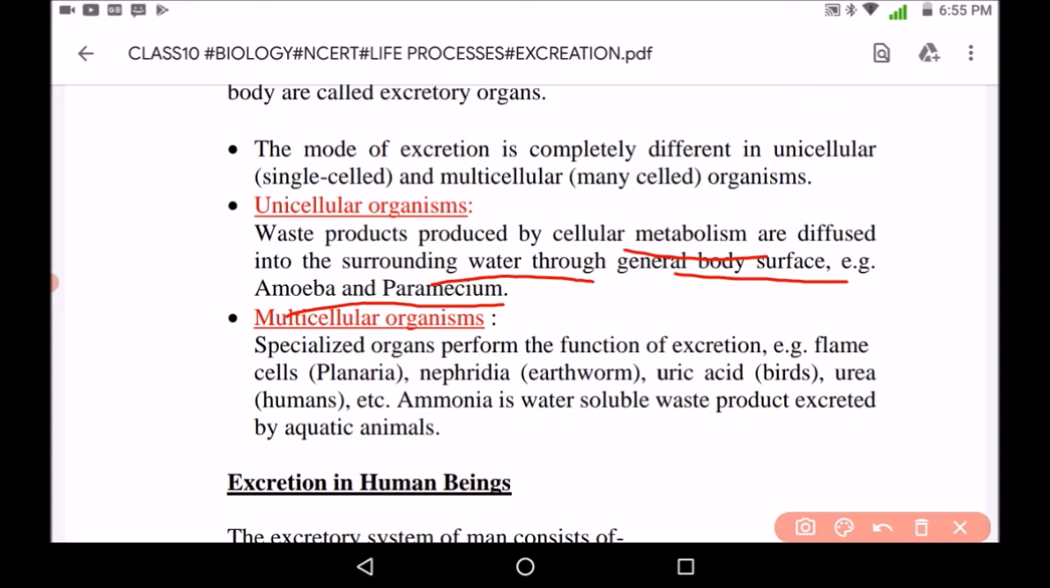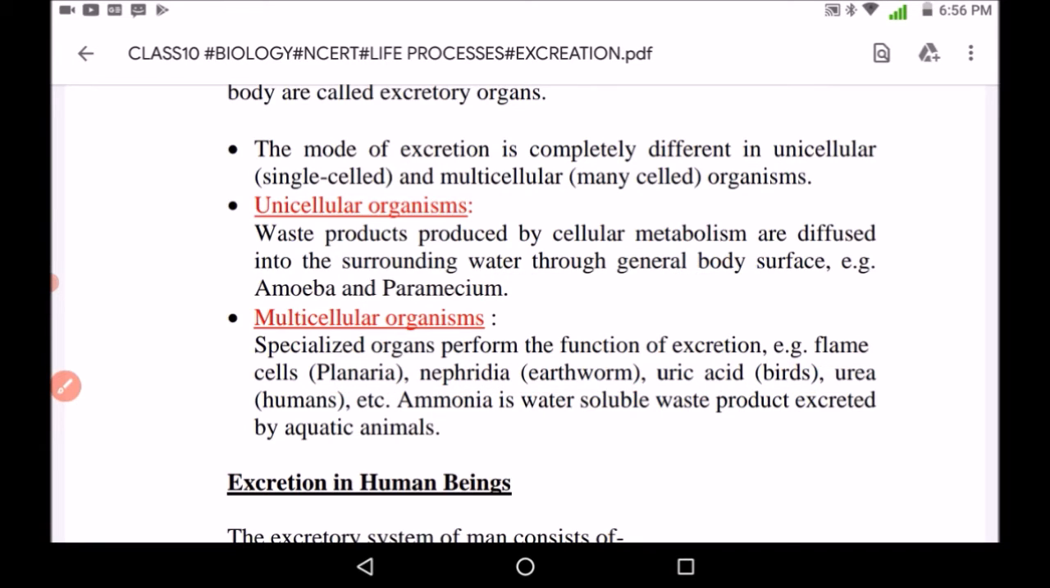In case of multicellular organisms, meaning the organisms which are made up of many different kinds of cells, each cell is performing a specific function. So in this process of excretion also, there are various cells present in multicellular organisms, like flame cells present in planaria, and nephridia present in earthworm. Uric acid is present in birds. So there are various cells which are present in the multicellular organism.